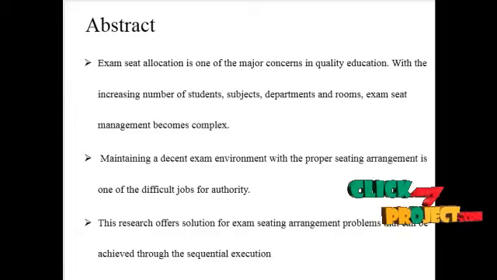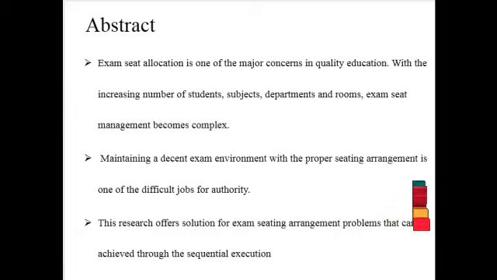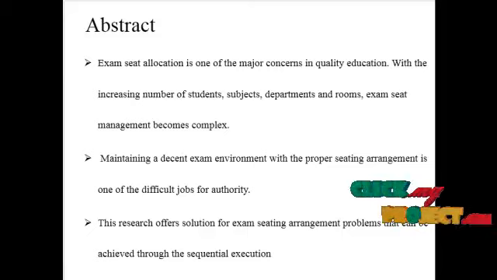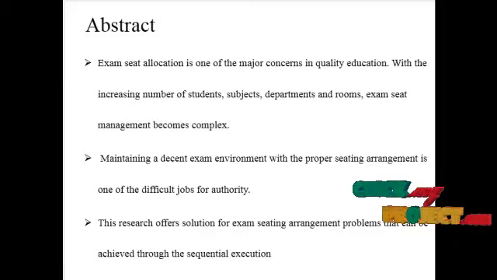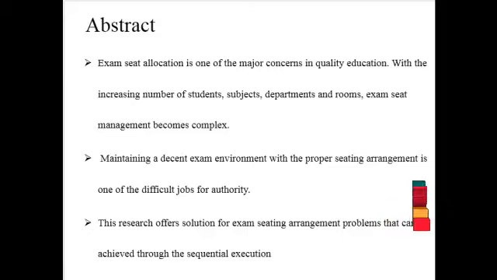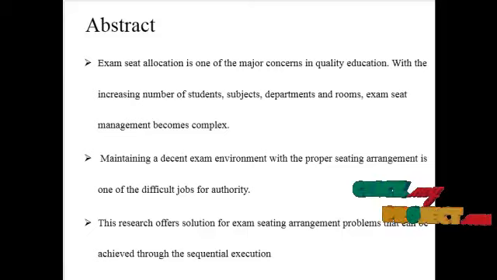Exam seat allocation is one of the major considerations in the quality of education. The research offers a solution to the exam seating arrangement problem that can be achieved through the sequential execution of three proposed algorithms. It also finds the best combination of rooms for the exam assignment, to organize perfect seating based on room orientation and size, the number of students and the differentiation of subjects.